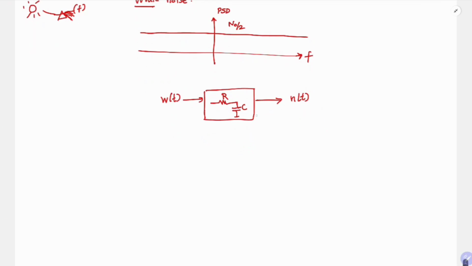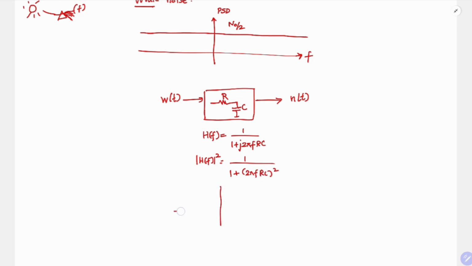What is the frequency response of this network? H of f is, since it is first order, 1 by 1 plus j 2 pi f RC. In terms of power spectral density, we just have to take the modulus, since you also have the j component. Once you take the modulus squared, it is 1 by 1 plus 2 pi f RC whole square. W of t has this power spectral density.